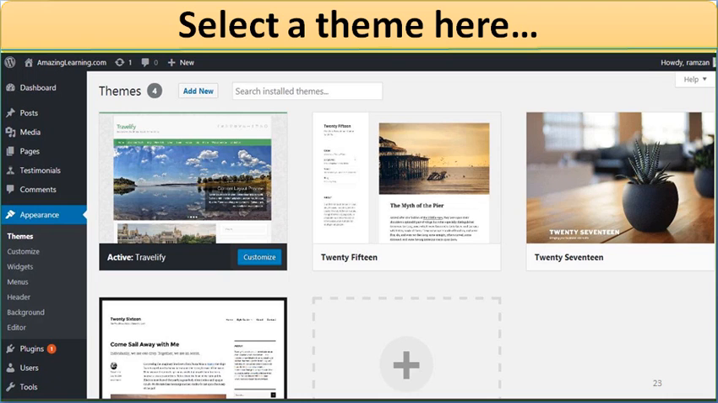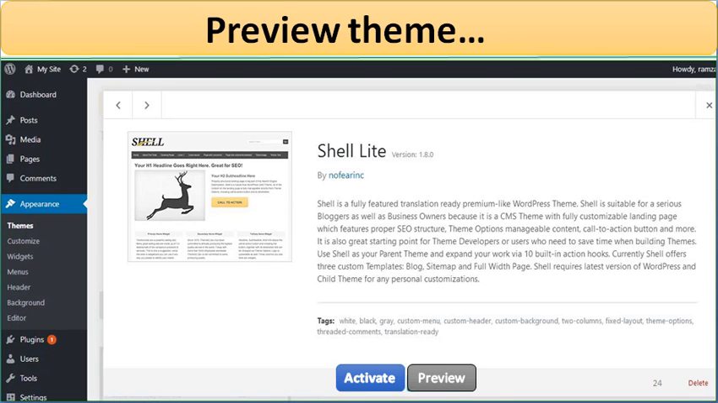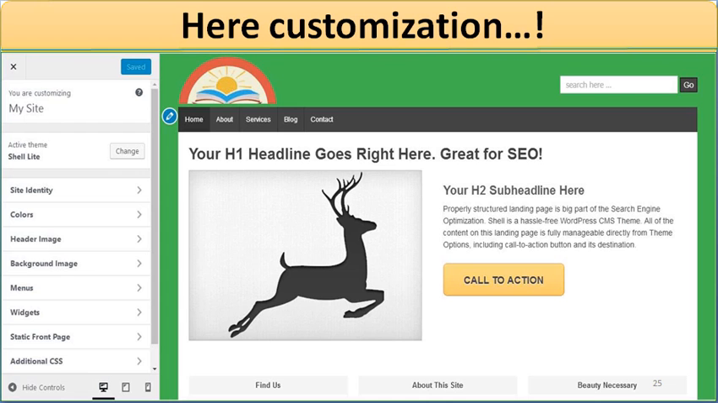When you have decided on a theme, you click on it and you will find a preview of that theme, which shows how your website will look. If you are satisfied with the theme, then you can press the activate button. Then the theme will be activated on your system.